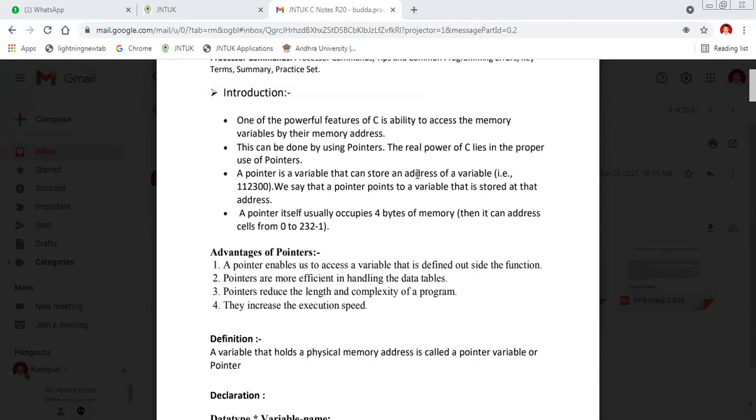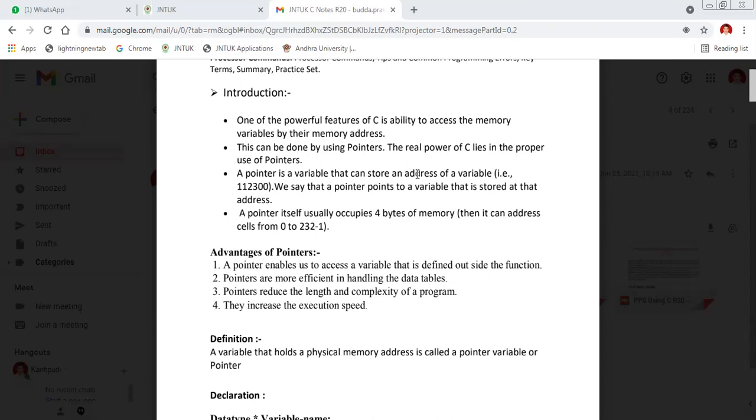So this can be done by using only pointers. The real power of C lies in the proper use of pointers. Okay? So the important thing in pointers is how you are using the pointers in the proper way. A pointer is a variable that can store the address of another variable.